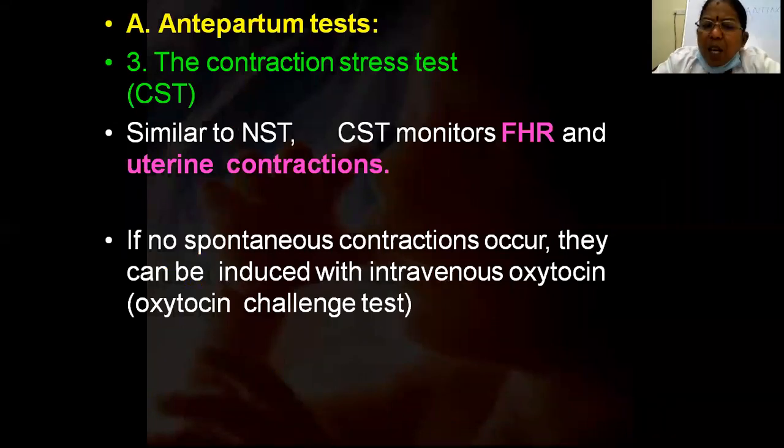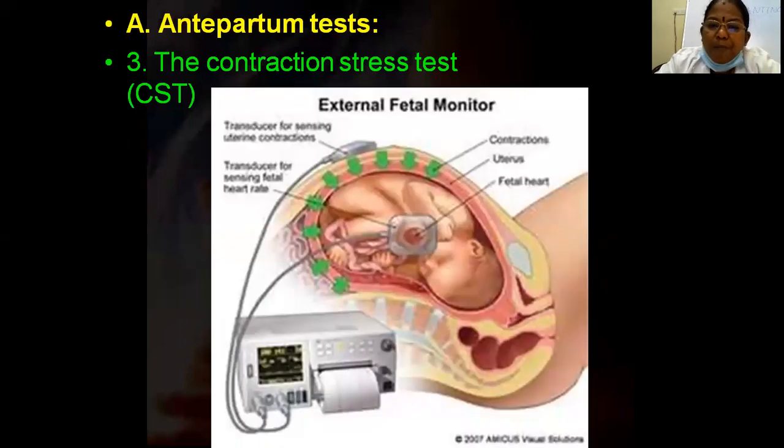When we want to do induction, it is called an oxytocin challenge test, where we give IV oxytocin and see the contractions. And this is only when we want to induce, mind it, not for the normal case. Radhika madam has already taught you induction of labor, so what are the indications for induction of labor? At that time only we'll do this.